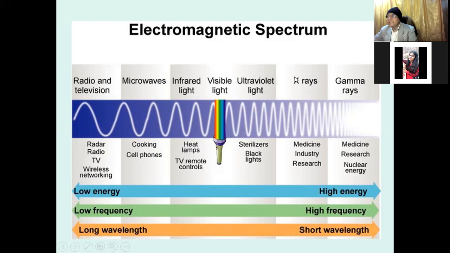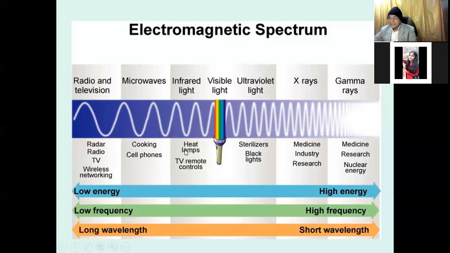Now the application areas where these waves are used. The radio and television waves are used in radar, that is detection of objects in the sky, then radio communication, television communication, and the wireless network, that is we are connected with the mobile. So mobile is connected with the wireless network. In that way, the radio and television waves are used. Then microwave is used in cooking of food, in the form of a microwave oven, and in the cell phone, that is we are connected.